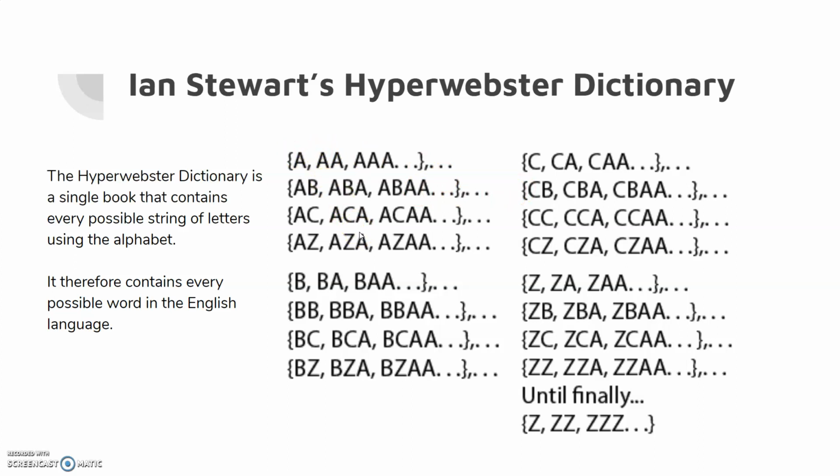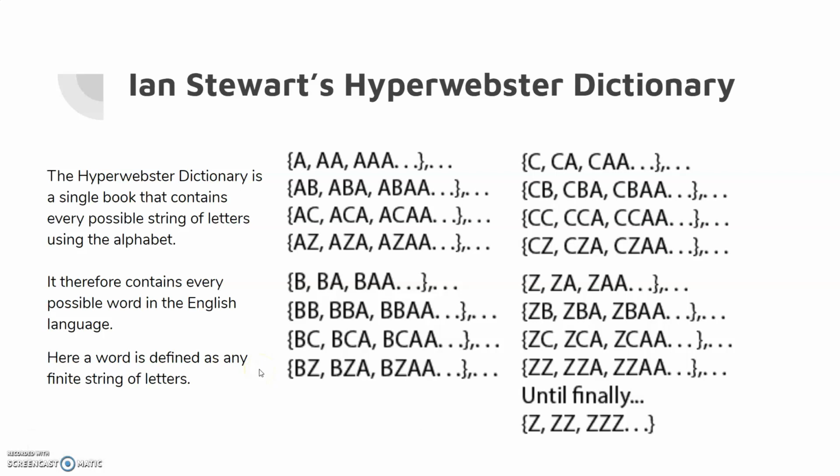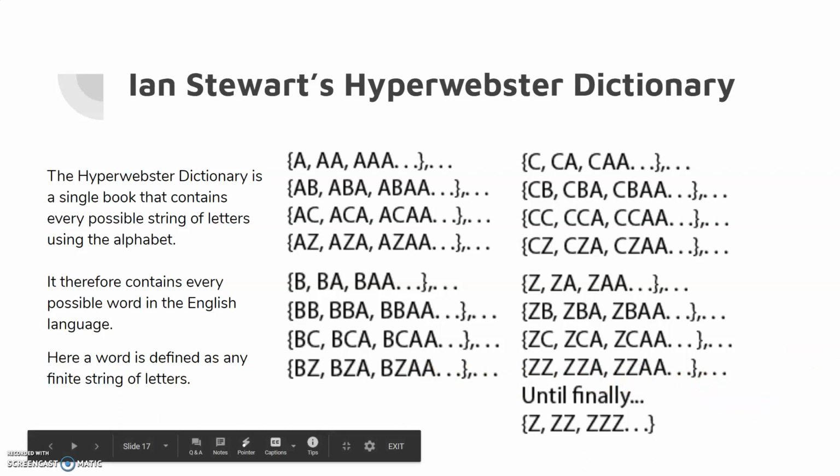But something that will be important later is here we're defining a word as any finite string of letters. Keep in mind that there's still an infinite amount of words. It's just that for a word to be a word, it has to end. This is just like the rational numbers, where we could keep adding more digits to a decimal, and it would still be representable by a fraction. A number that doesn't have a pattern and never ends is not defined as a rational number, and a string of letters that never ends is not defined as a word. Anyways.